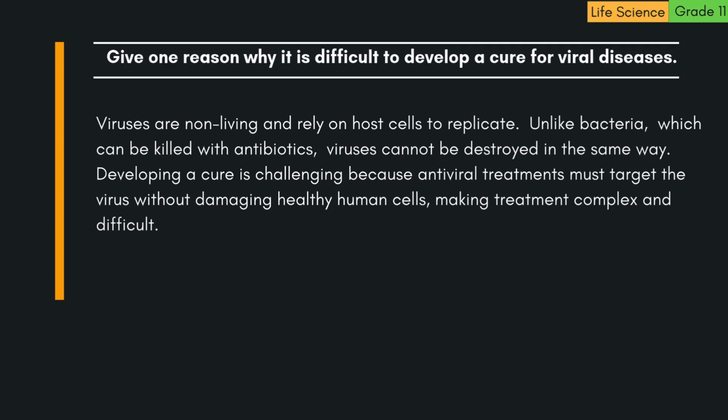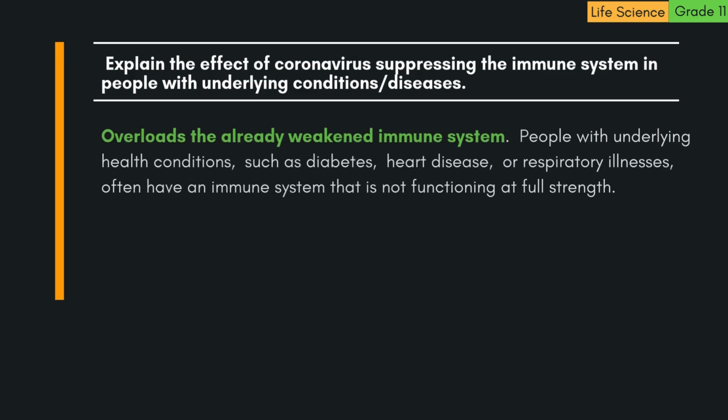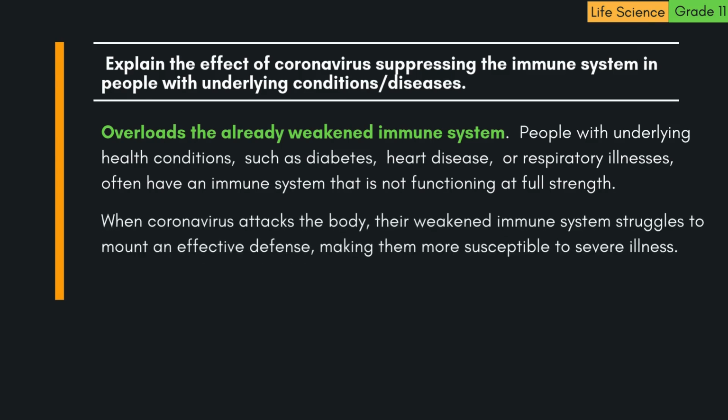Question: explain the effect of coronavirus suppressing the immune system in people with underlying conditions or diseases. 1. Overloads the already weakened immune system. People with underlying health conditions, such as diabetes, heart disease, or respiratory illnesses, often have an immune system that is not functioning at full strength. When coronavirus attacks the body, their weakened immune system struggles to mount an effective defense, making them more susceptible to